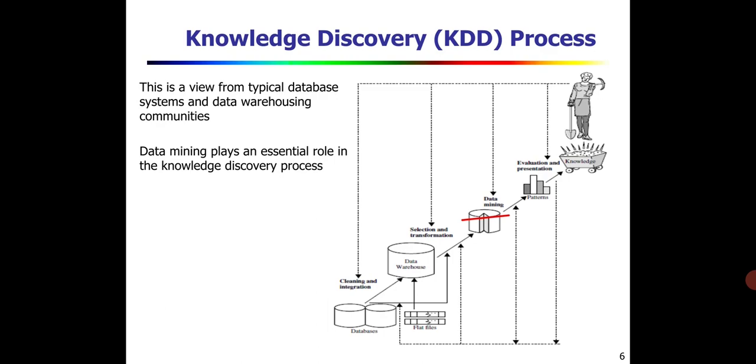This person may be a sugar patient, or a BP patient, or the person may have some other issues. So this is the knowledge which is going to be discovered from the selected pattern or extracted pattern from the huge amount of data. These are all the step-by-step process which can be remembered all the time.